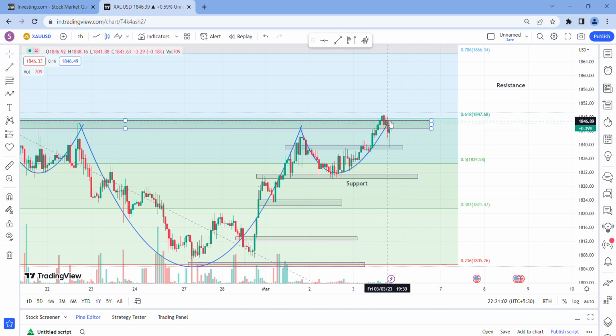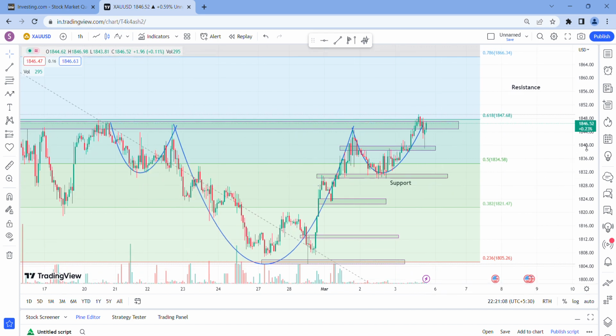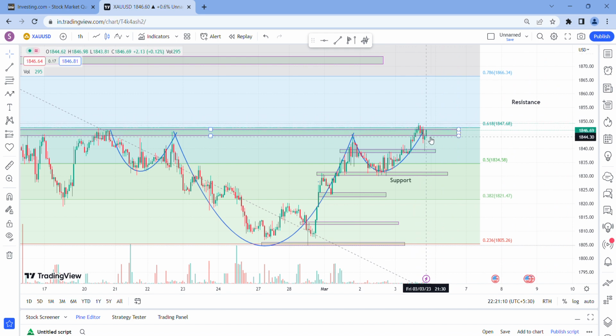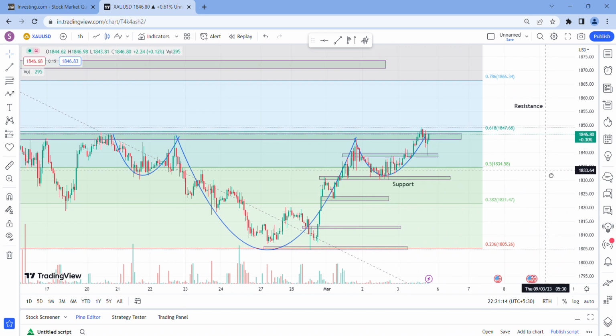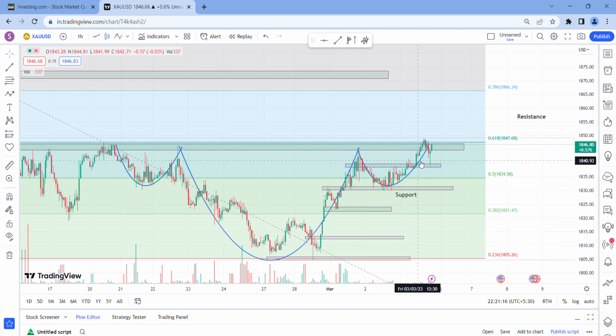Now for this, if it breaks above this, this is the stop loss. That is the 38 to 40 level. You know what is the target? Once it breaks this level and closes above this level, that is this neckline, the target of gold this month is 1900. Just write it and keep it.